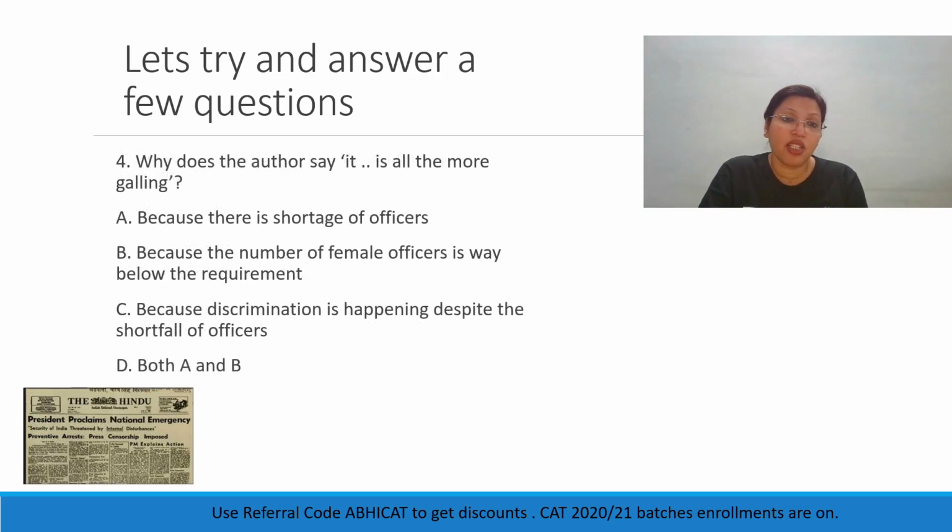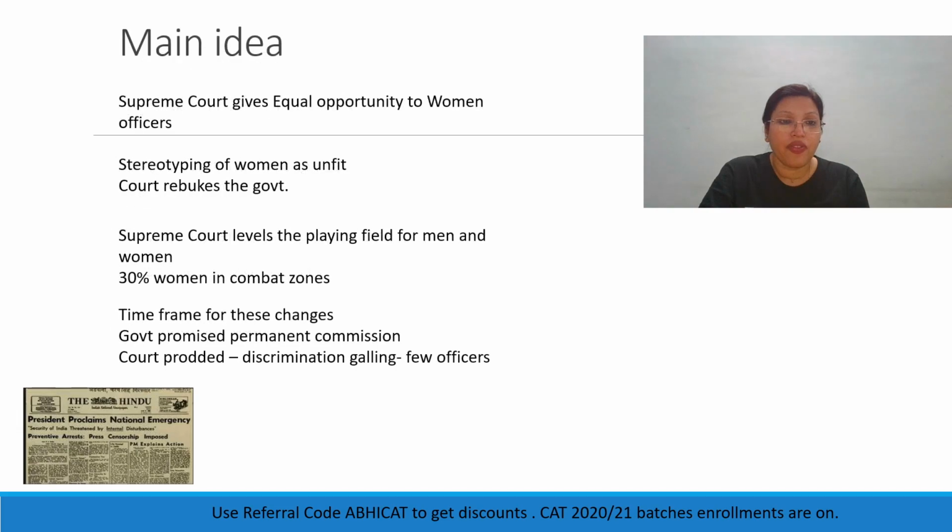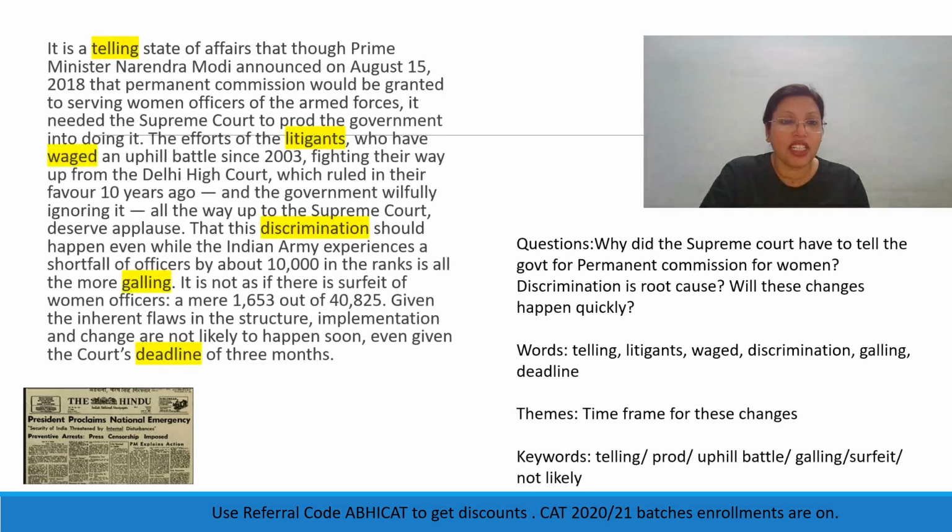Okay, let's look at the next question. Why does the author say it is all the more galling? Now, the author has said that there is such a shortage of officers and yet discrimination is happening. Therefore, it is all the more galling. If you go back to the passage, let's quickly take it back to the passage because that's where we'll find our answer here. If you look at this, that this discrimination should happen even while the Indian Army experiences a shortfall of officers is all the more galling.